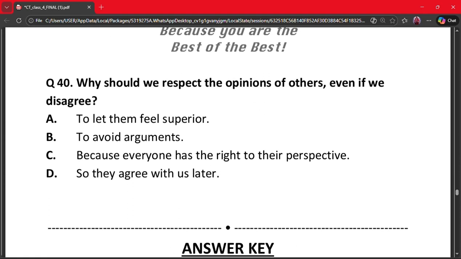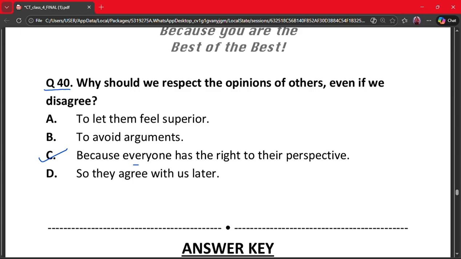Let's move to our last question, that is question number 40. Why should we respect the opinions of others even if we disagree? A. To let them feel superior. B. To avoid arguments. C. Because everyone has the right to their perspective. D. So they agree with us later. The correct answer is option C. Because everyone has different experiences and thoughts, and respect builds healthy communication, and disagreement does not mean disrespect. So option C is the correct option.